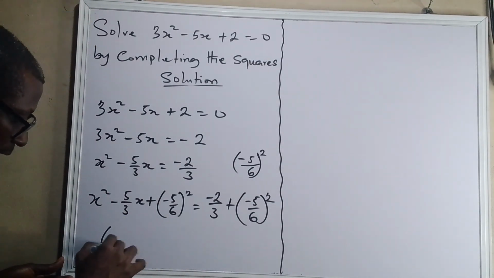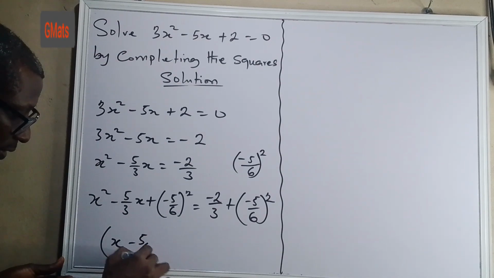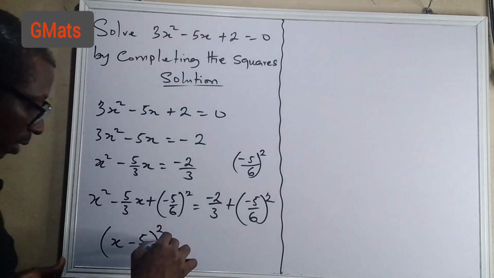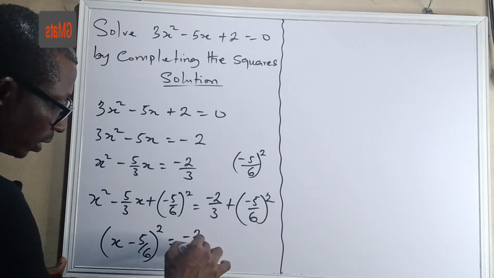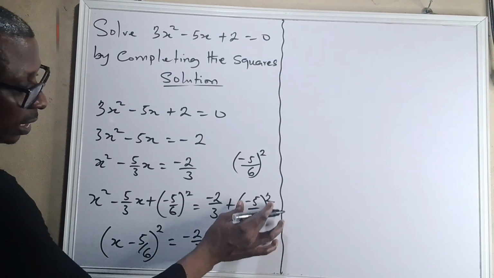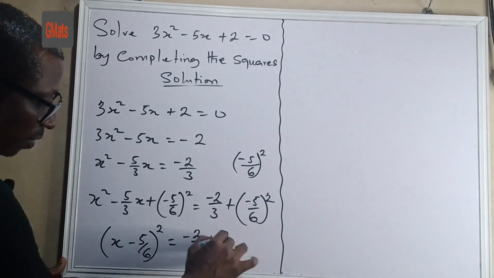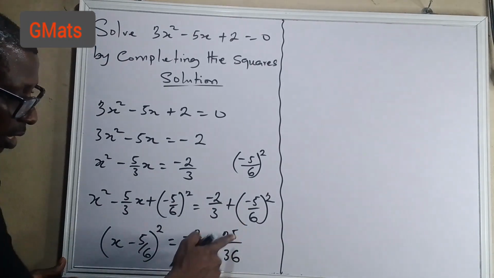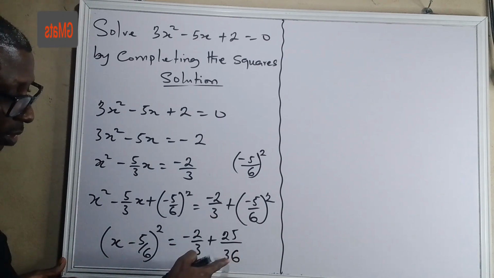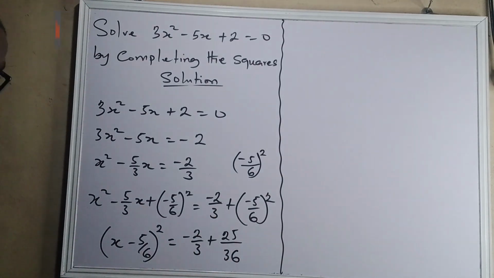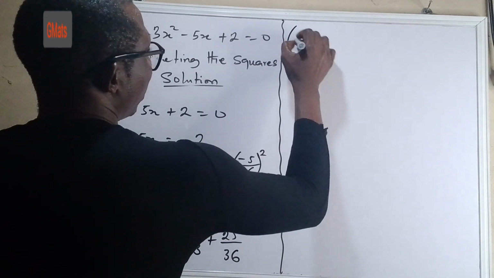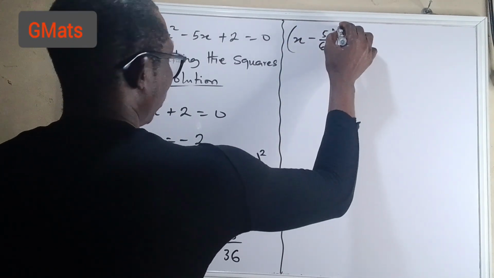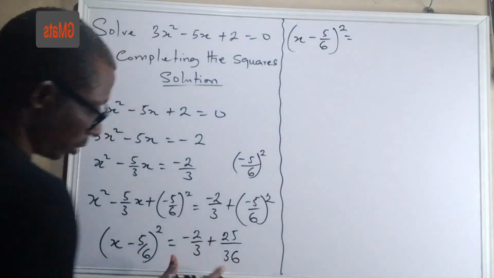So we have (x - 5/6)². Now this side we have -2/3 plus, now you evaluate this, this is going to be 25/36. So when you square 5, you have 25, you square 6, you have 36. Okay, so now we have (x - 5/6)² equals to,